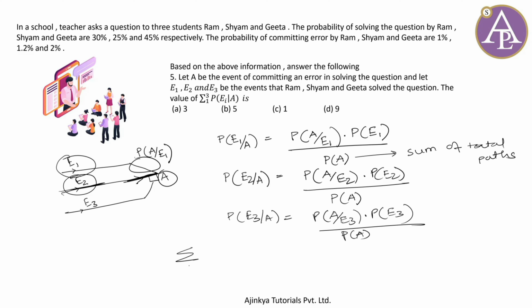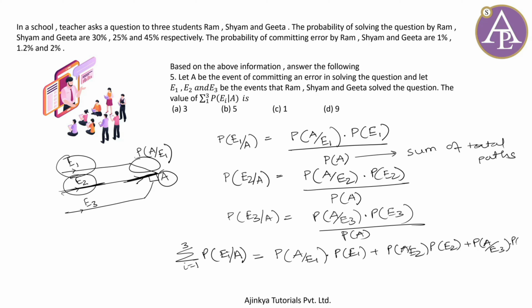If I say I want summation of all these quantities, means I just need to add them up, which is by the way equal to ये तीनों की सम, ये रहेगा P of A given E1 times P of E1 plus P of A given E2 times P of E2 plus P of A given E3 times P of E3, whole divided by P of A. अब P of A जैसे कि आप लोगों को पता है it is sum of total paths, ये फर्स्ट पाथ की प्रोबेबिलिटी, ये सेकंड पाथ, ये थर्ड पाथ, यानी P of A, और ये इक्वल क्वांटिटीज ही तो है.